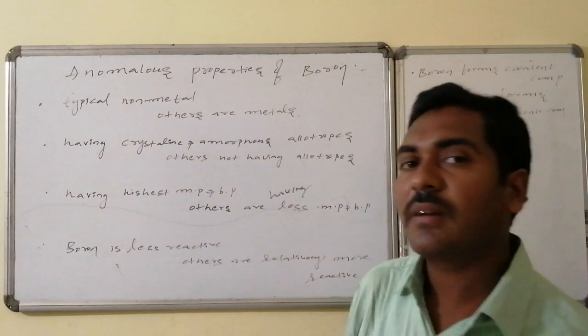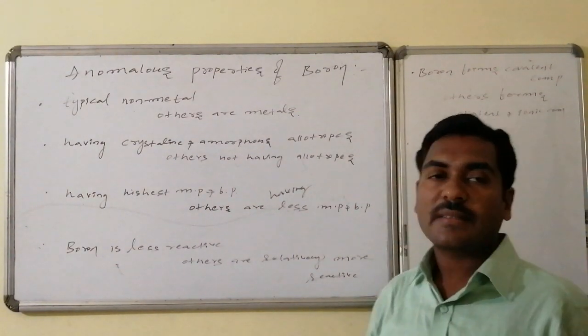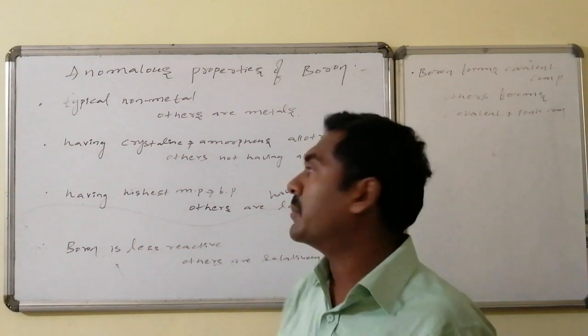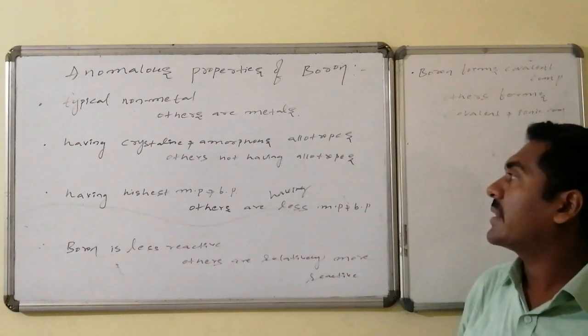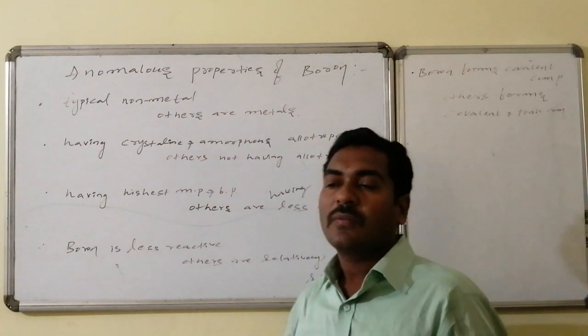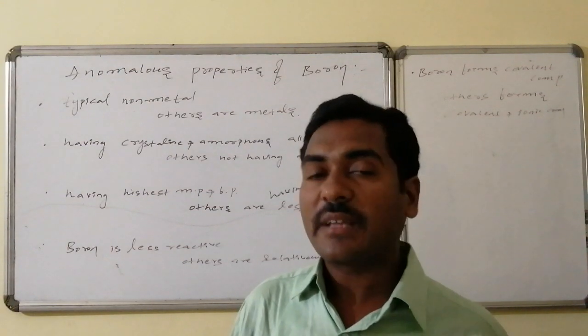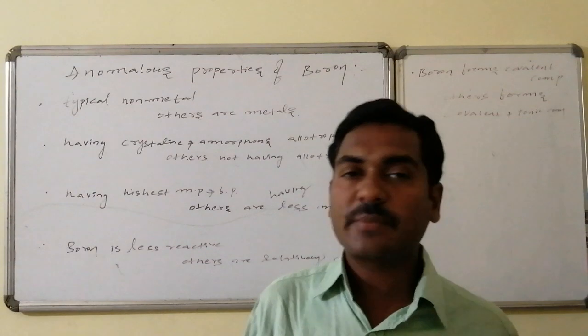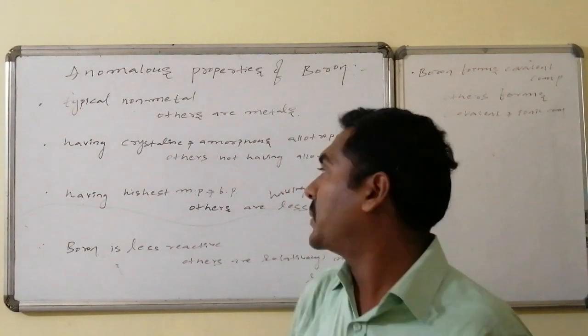Boron is a typical non-metal, whereas aluminium, gallium, indium, thallium are all metals. Boron has two varieties of forms, one crystalline and the second amorphous. These two are allotropes, whereas no other element of this group has any allotropy.